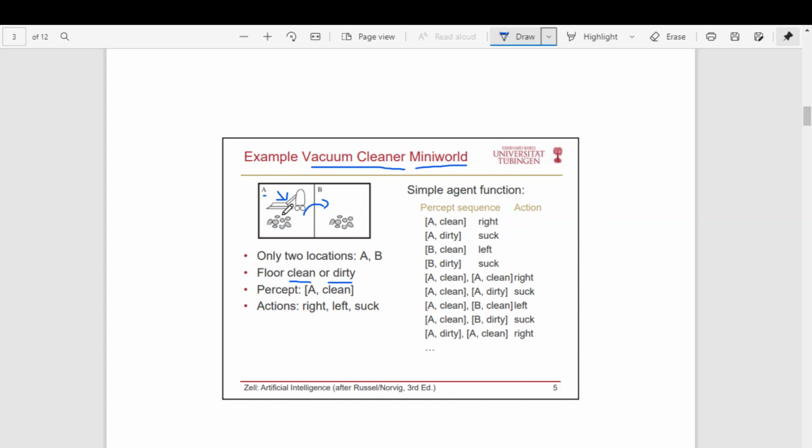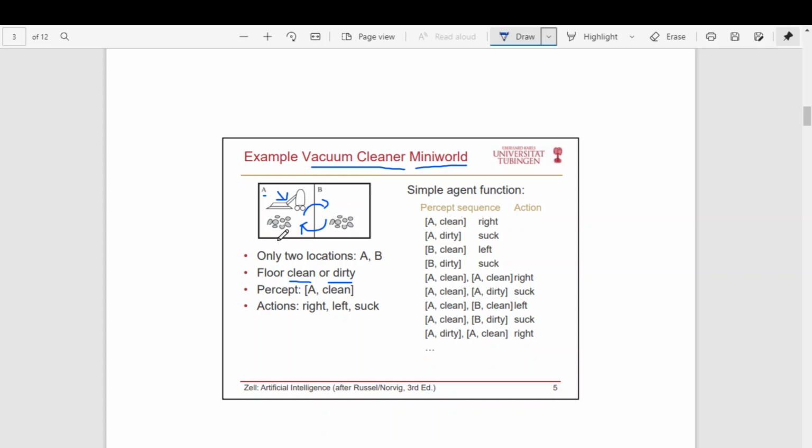Suppose the agent is in room B and it senses that the room is clean. Then it means the agent does not have any job in room B, so it is supposed to move to room A, so it will go back here. If the agent is in room B and the room is dirty, then it should clean it. This is the action the agent will be doing. If both the rooms are clean, then it will just keep moving here and there. Assume both A and B are clean. The agent will check A is clean, so it will move to B. B is clean, then it will move to A. Like that, it will keep doing that.